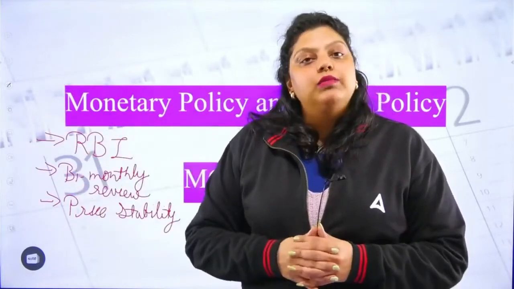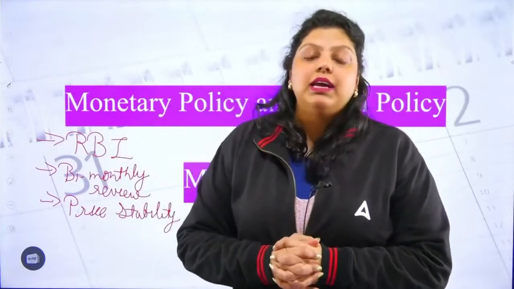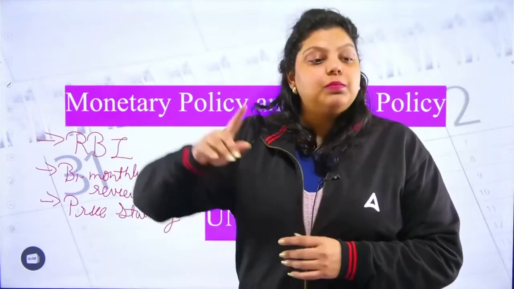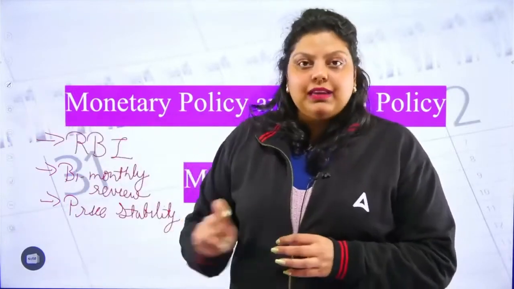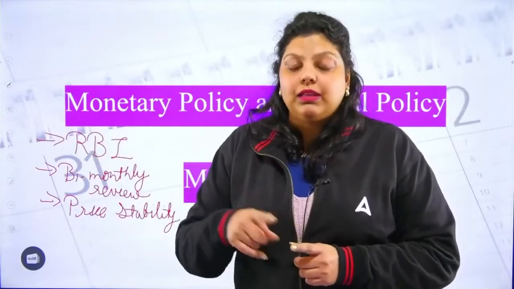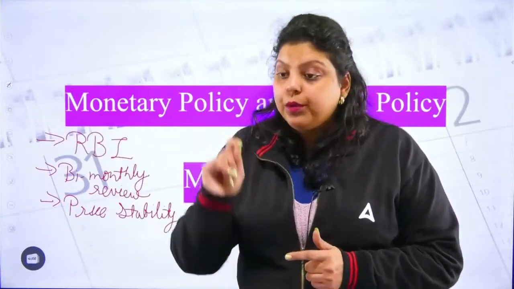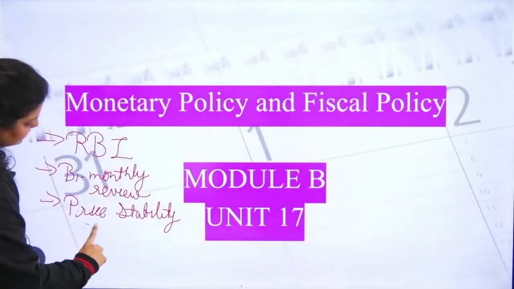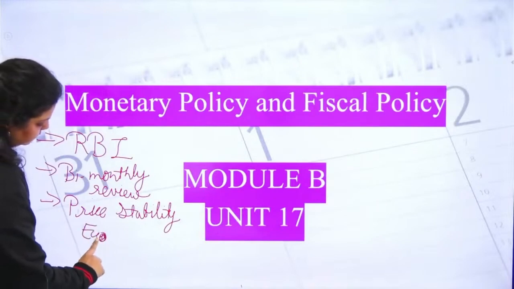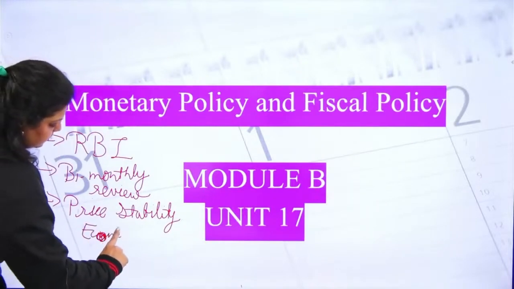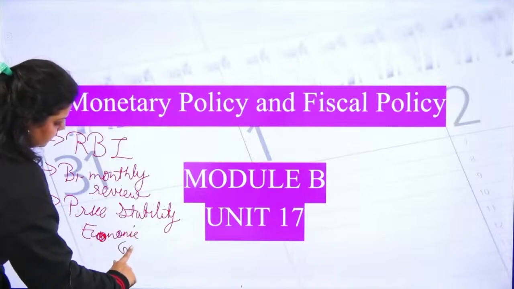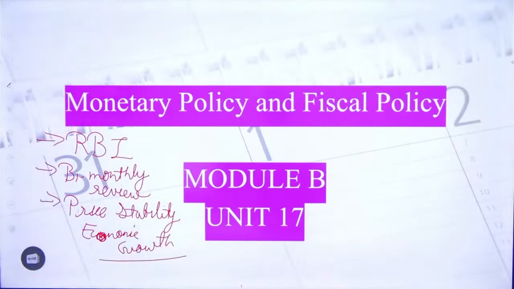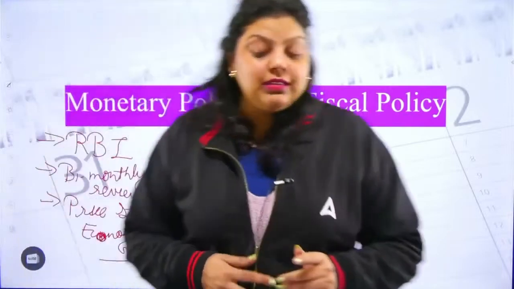The other objective: to maintain price stability, RBI has to make sure there is no compromise with the sustainable economic growth of the country. Prices have to be managed by RBI, and apart from that there should be no compromise with economic growth. Price stability with economic growth is mandatory in the economy, and that's why RBI makes the monetary policy. This is the main objective.